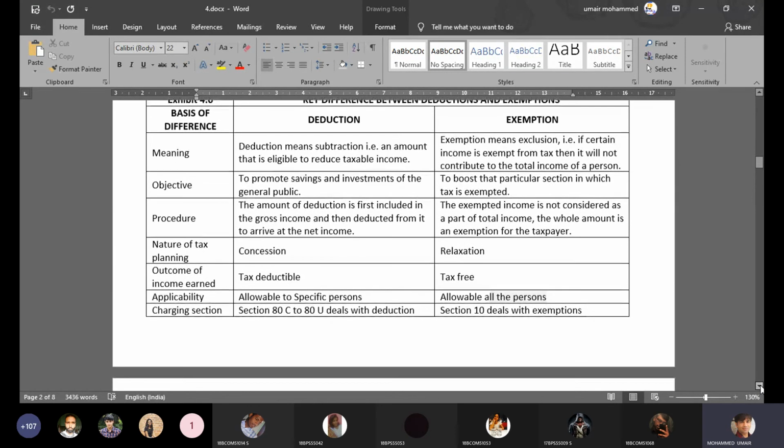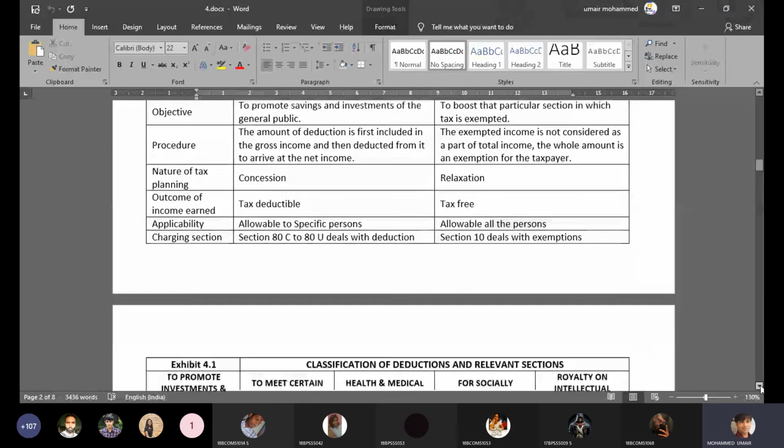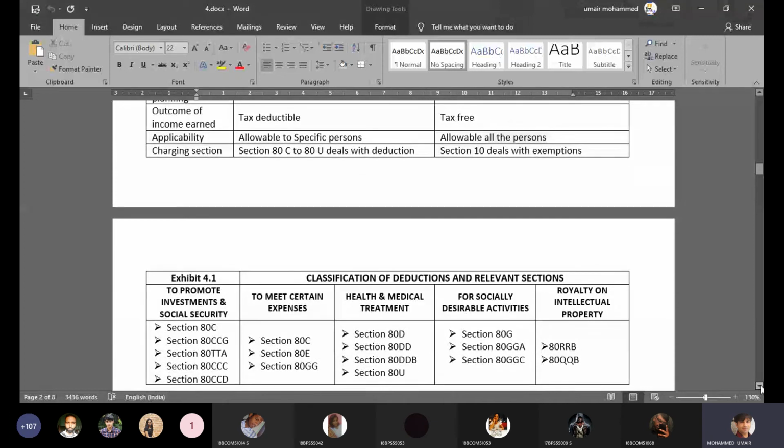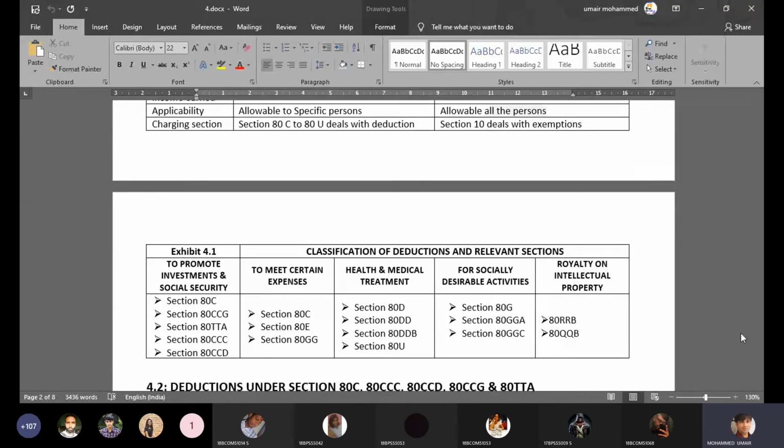Now let's move on to the various deductions that you would be studying. This is like a curtain raiser, right? So don't get panicked by looking at all these sections. As I already mentioned, it is slightly challenging, but you will understand slowly, right? Slow and steady wins the race. So you will slowly understand all these sections one by one.